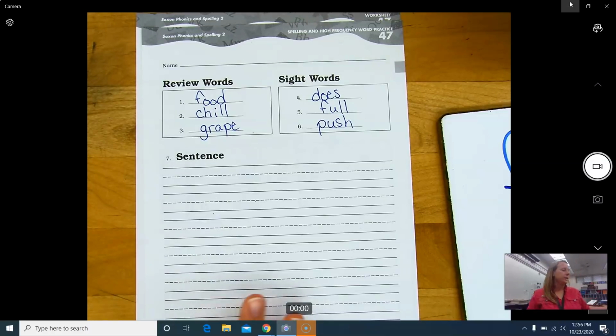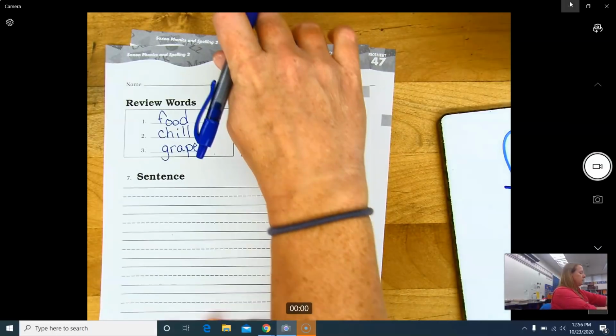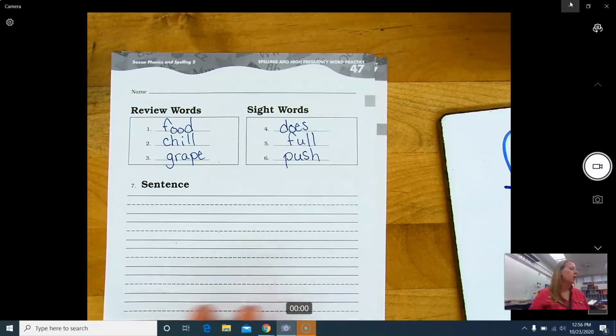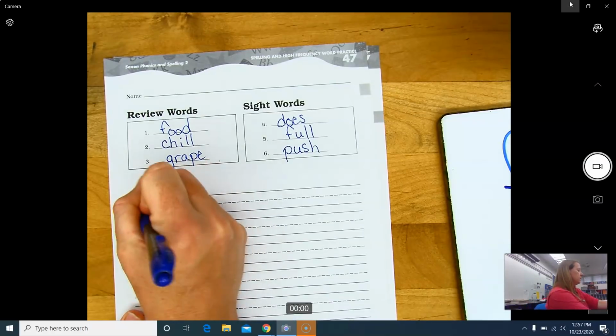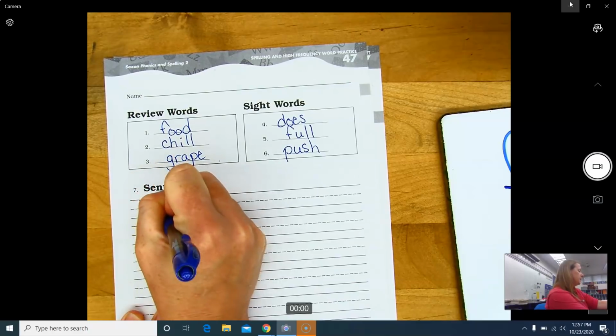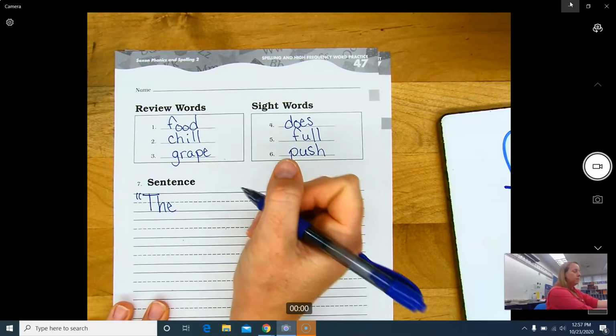Remember, dialogue sentences are what someone is saying, and we use quotation marks. So this sentence is, "The red bird in the tree has a nest," said Cam. So she is saying, we capitalize the T in the, we put quotation marks.